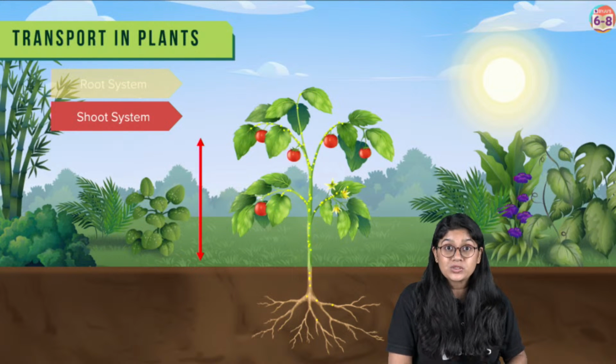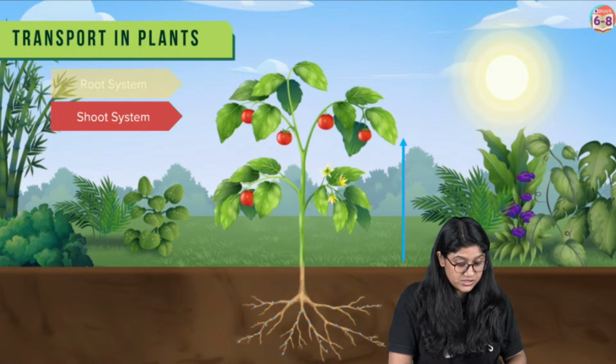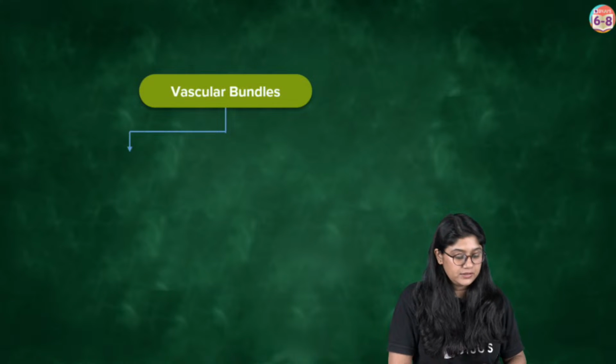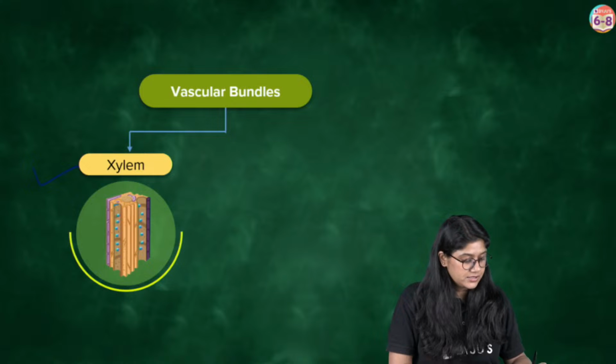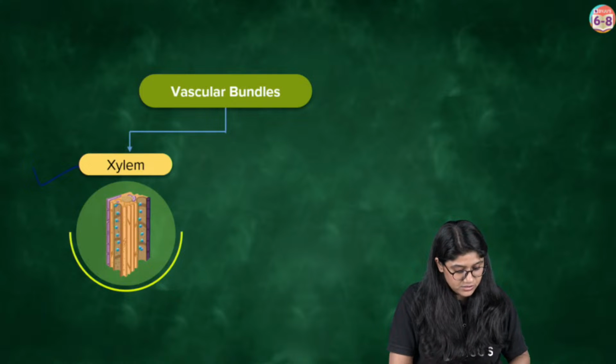It will be flowing in the xylem. Of course, we will see the movement happening in both directions, and only in the shoot system will we be able to see the vascular bundles like xylem and phloem.